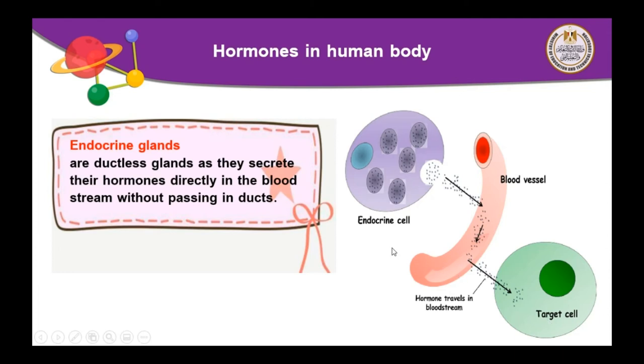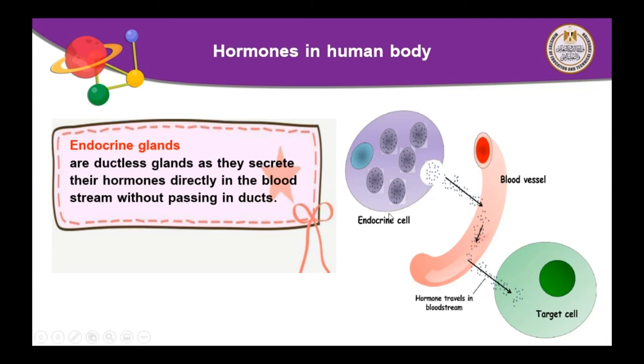Again, there are many organs that control the vital operation and the vital function and the activities in our body. These special organs are called endocrine glands. They are ductless glands as they secrete their hormones and put it inside or in blood without passing in ducts.